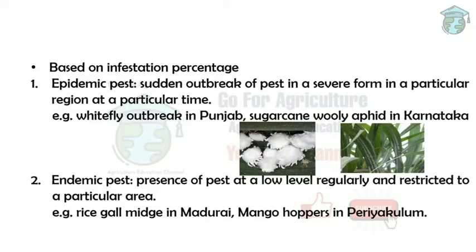This is epidemic. Whereas in endemic, this pest will be infecting the crop throughout the year all the time, but the rate of pest infestation is really low and also it is restricted to a particular area. This is the endemic pest. For example, rice gall midge in Madurai and the mango hoppers in Periyakulam. So this is based on the infestation percentage.